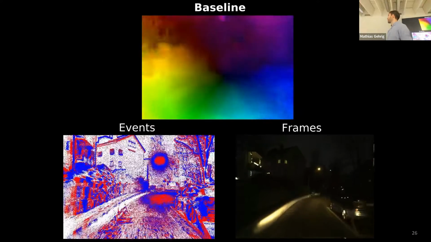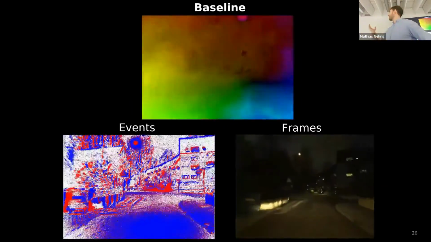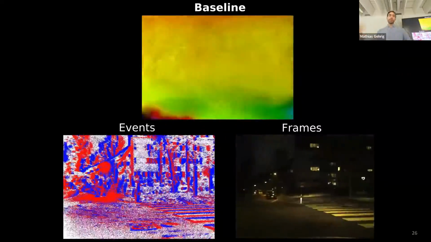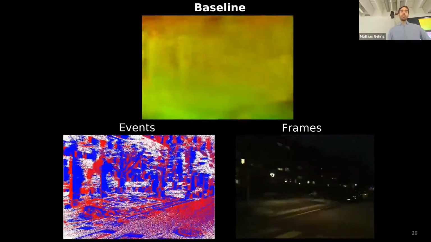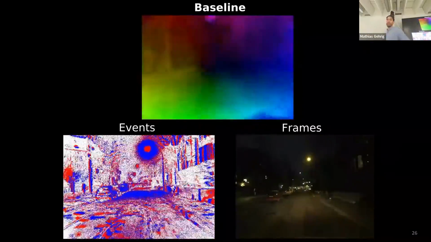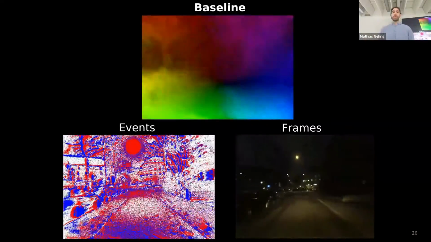So here's an example of a neural network trained on DSEC flow. As you may notice, the output is not really something that we would expect from a neural network that is optimized to predict optical flow. You can also notice that there are these flashing street lamps, so I think at around 50 Hertz, which violate the constant illumination assumption.